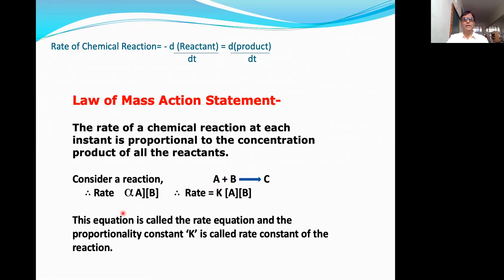So rate is proportional to concentration of A into concentration of B. To remove this proportionality sign, you can take some constant, suppose K. So rate is equal to K into concentration of A into concentration of B. This equation is called the rate equation, and the proportionality constant K is called the rate constant of the reaction.